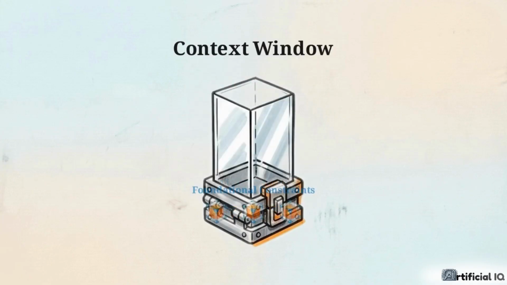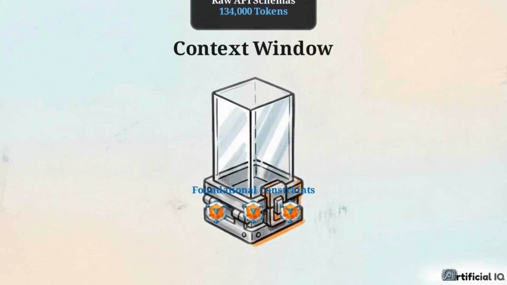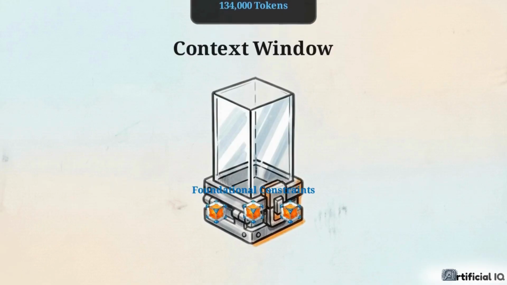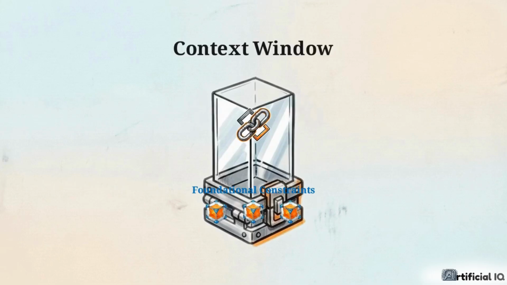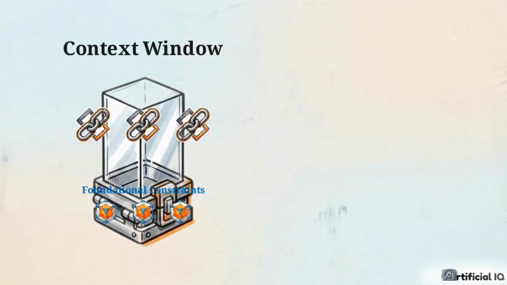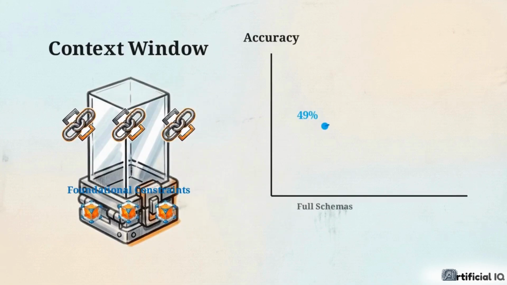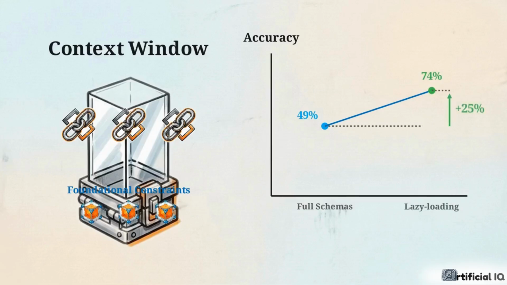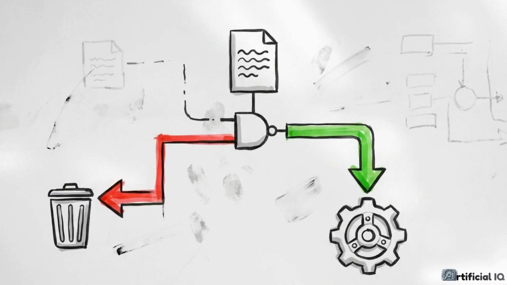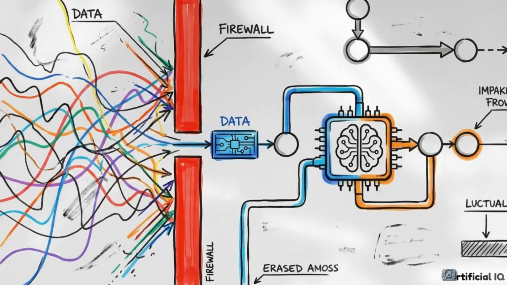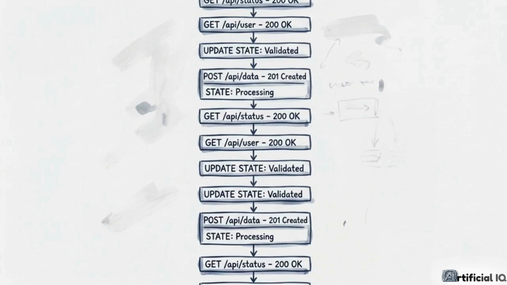In its Claude Code environment, Anthropic found that full tool schemas alone consumed 134,000 tokens of context. They implemented lazy loading, where a tool's full schema is only retrieved at the specific moment the agent requires it. This approach increased usable context and improved Claude Opus tool use accuracy from 49% to 74%. Before injecting memory into a prompt, the system must confirm that the information will change the immediate next action. Treating the context window as a tightly guarded working set is essential for maintaining execution accuracy as the history grows.